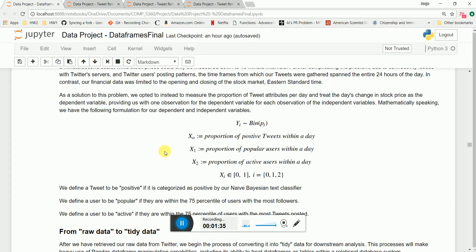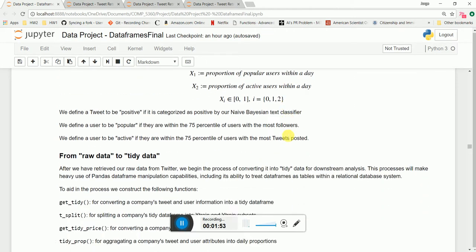Ultimately, we chose to do a logistic regression, treating the change in stock price as a binomial variable, and the independent variables were the proportion of positive tweets within a day, the proportion of popular users within a day, and the proportion of active users within a day. The specifics of those definitions can be found within the report.